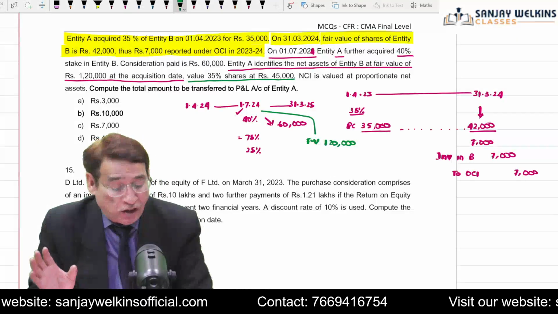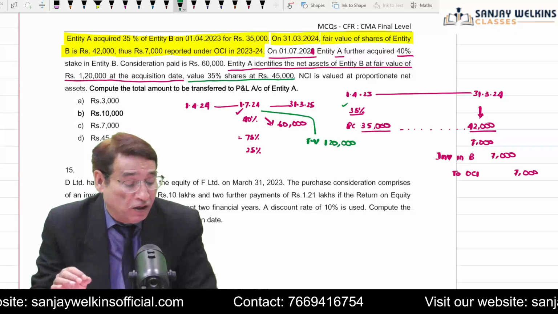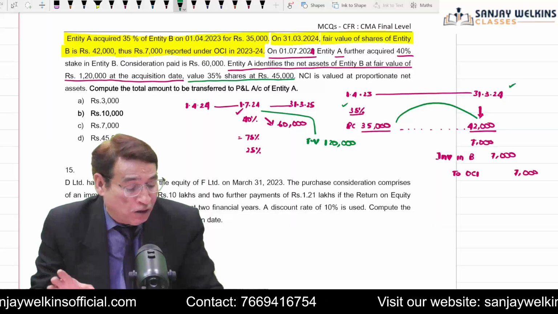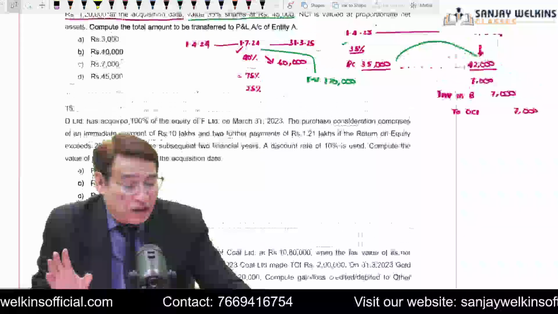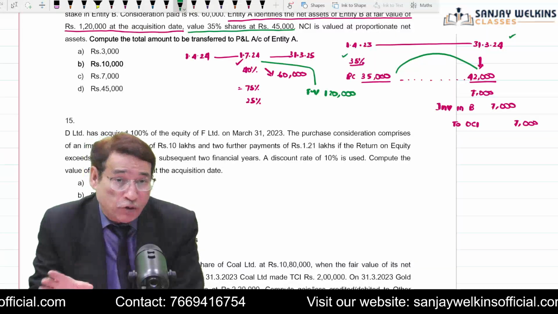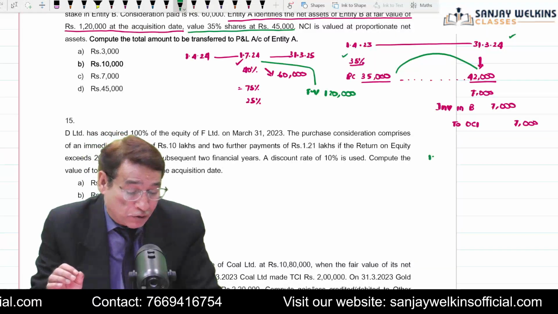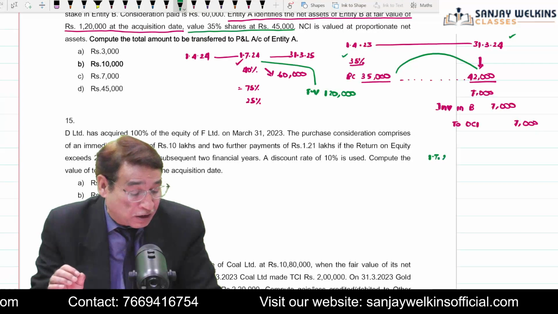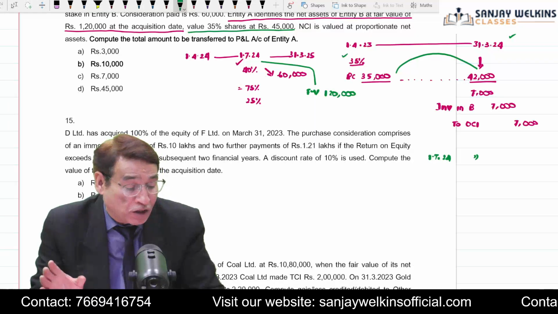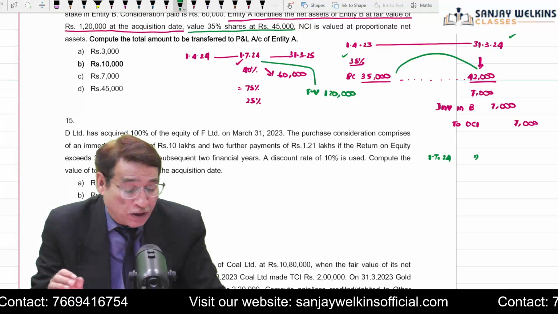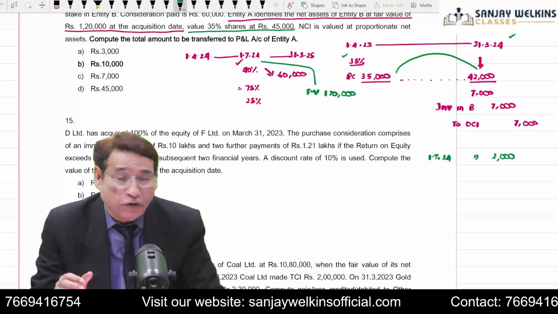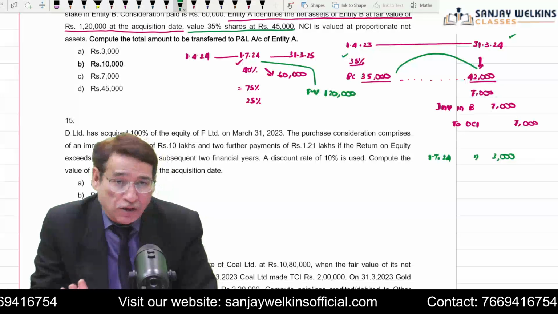Remember one thing, your initial investment was 35%, and this value had already gone up to 42,000 by this particular date, and you have already recorded it. Now the question says that on 1/7/2024, this investment has gone up to 45,000. So on 1/7/2024, you will have to pass another entry, the same kind of entry. I am simply writing investment in B Limited account debit to OCI account, and this entry will be by rupees 3,000 because now the value of your investment has gone up to 45,000. Is it clear to you?